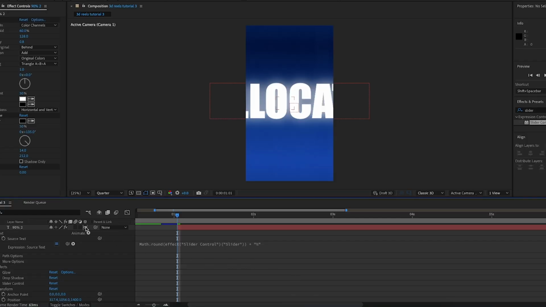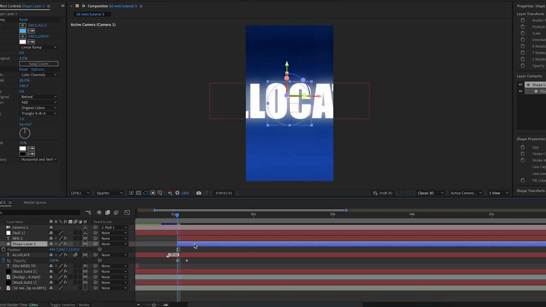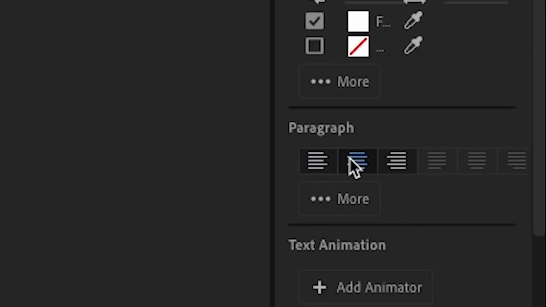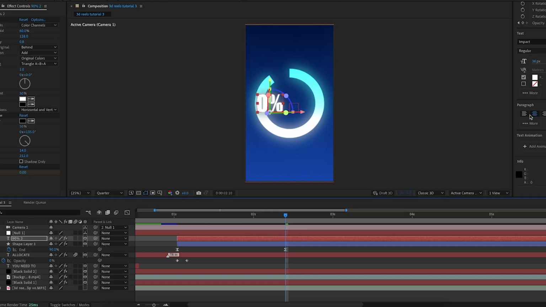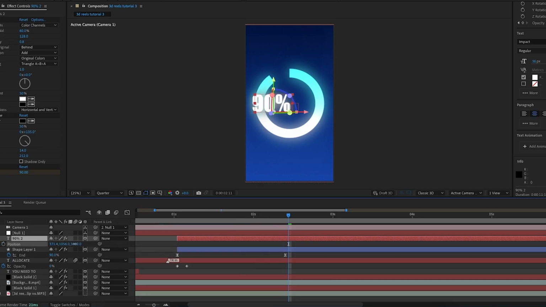Then at the same point, around 1 second in, I'm going to keyframe the slider effect. Then I'm going to find the point when the circle stops transitioning in. I'm also going to press this center one, and this will mess up the positioning, but it also means that when the number changes, which is what's going to happen, it's going to automatically center it, which is what we want. And at this exact point, I'm going to change the slider amount to 90. And I'm then just going to center the text again.